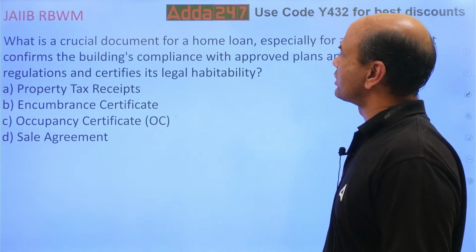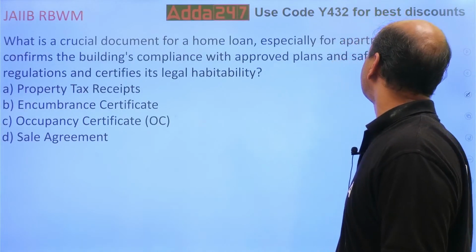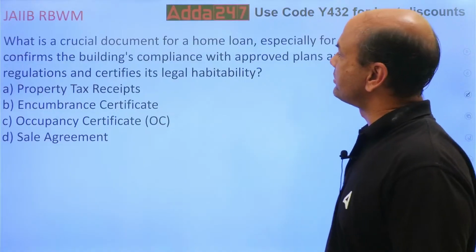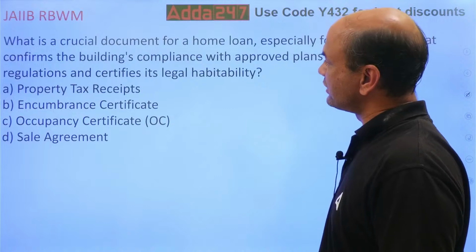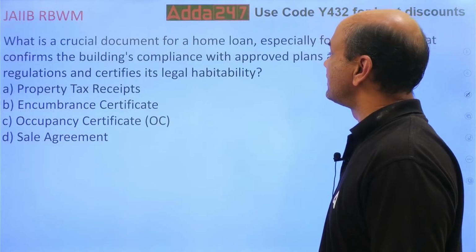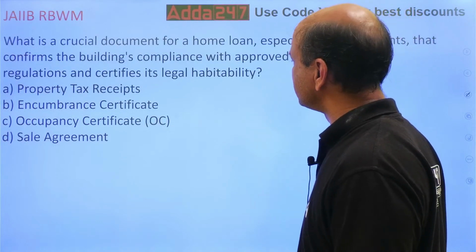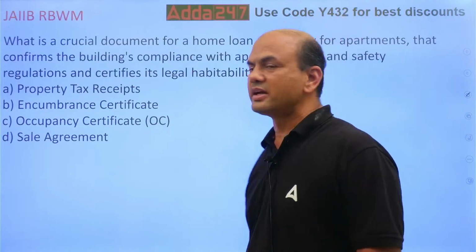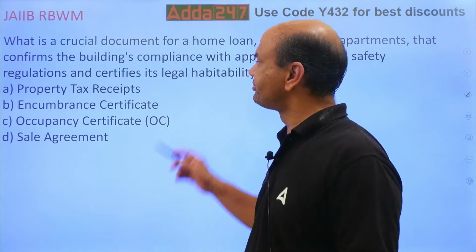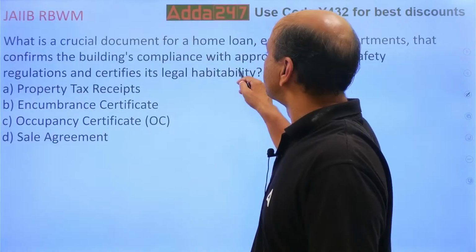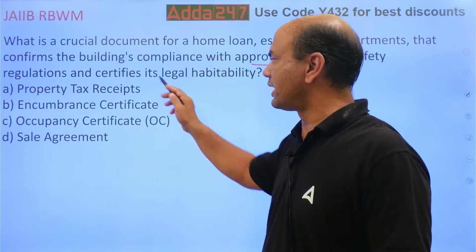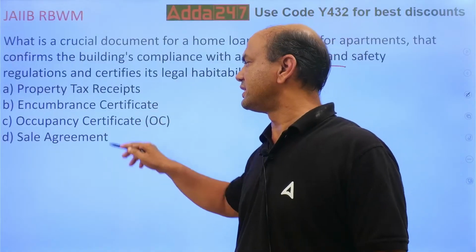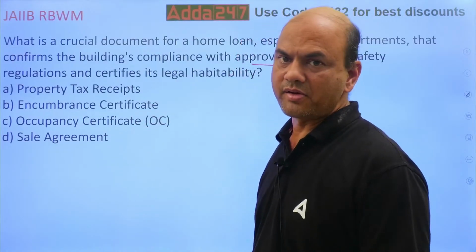What is the crucial document for a home loan, especially for apartments, that confirms the building's compliance with the approved plans and safety regulations and certifies its legal stability? So which document will prove the compliance with approved plans: property tax, encumbrance, occupancy or sale agreement?